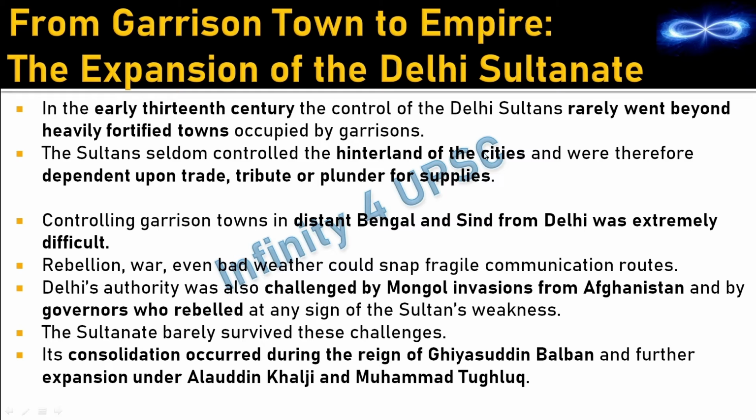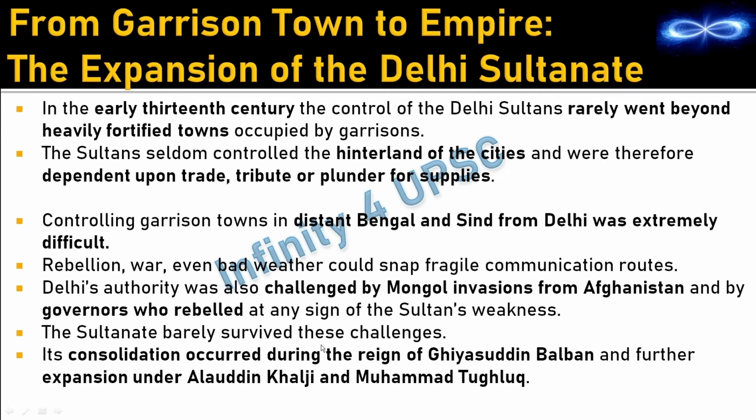So they could only capture cities and not remote areas or rural areas, and that is the reason they were dependent on trade, tribute or plunder for supplies. So if only cities are under their control and villages are not controlled by them, that means they will be dependent on farm products through trade. They will have to be dependent on trade to get their farm products because they are not producing anything or they are not controlling the land which is producing food.